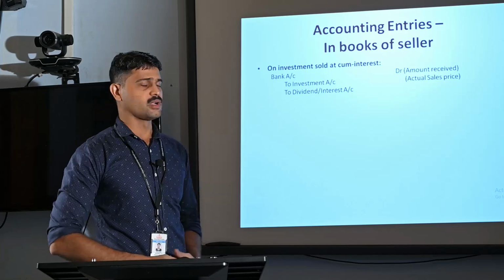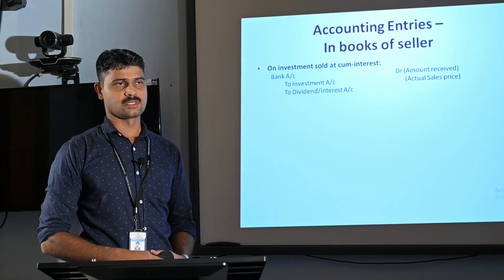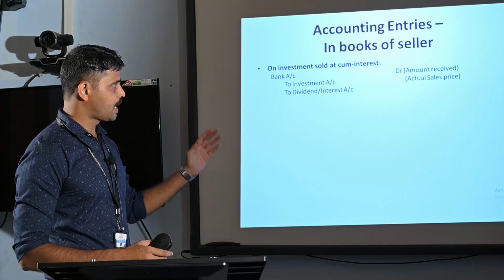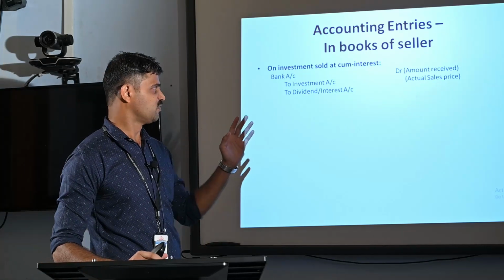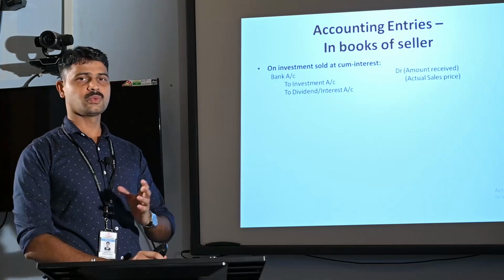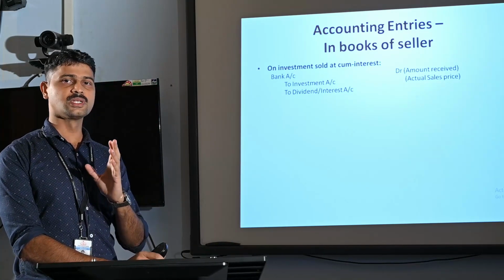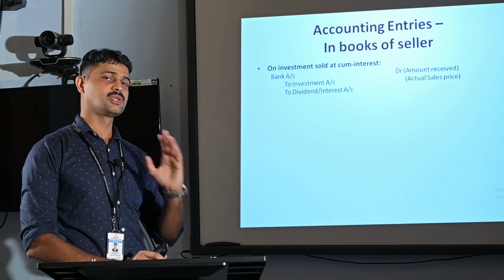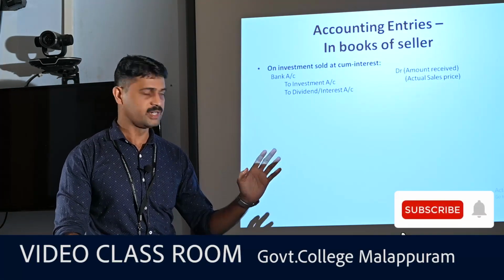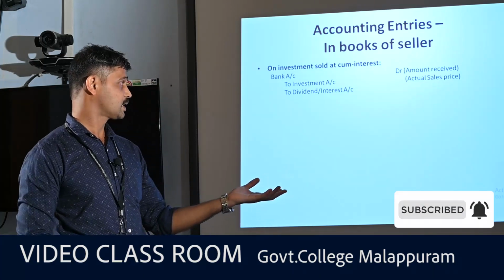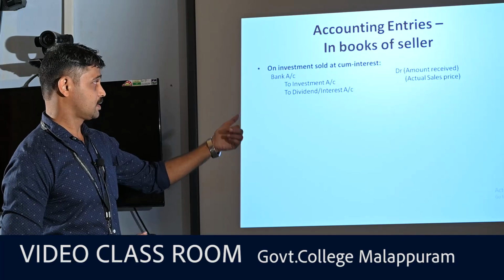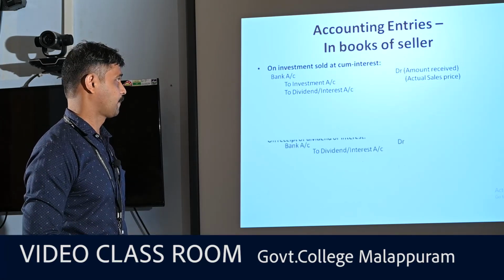While selling an investment, on sales of the investment, what is the accounting entry? Here bank account debtor to investment account to dividend or interest account. Here bank account is debited with the actual amount received by the seller for the sale of investment. The investment account is credited with the actual sales price. We will discuss what is the meaning of actual sales price. And dividend or interest account is also credited while sale of the investment.